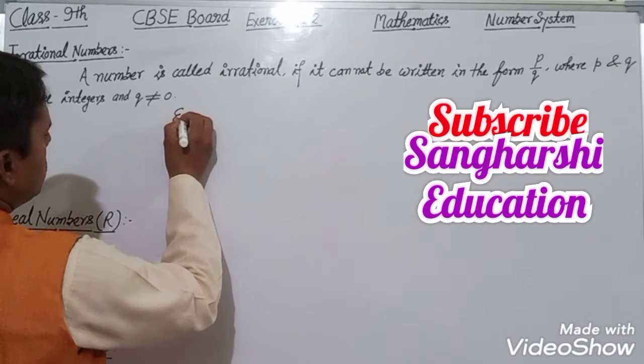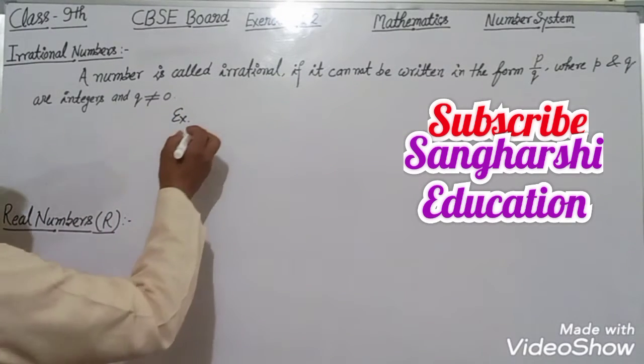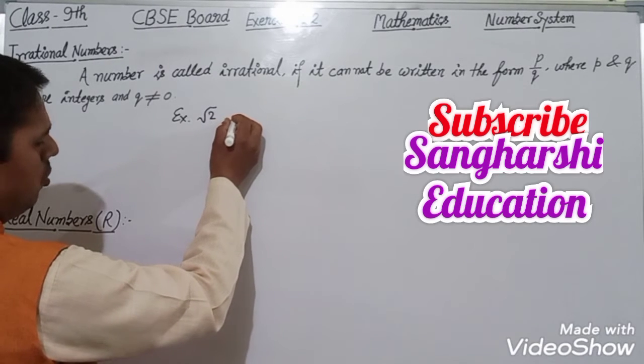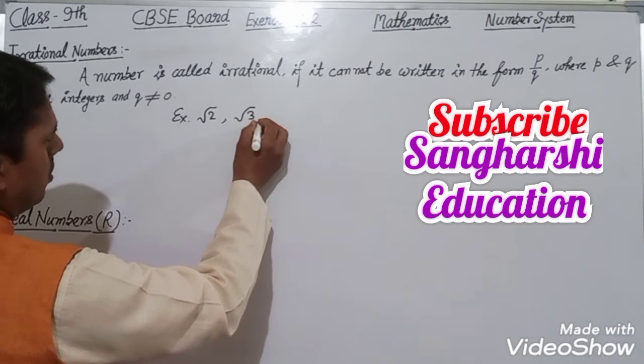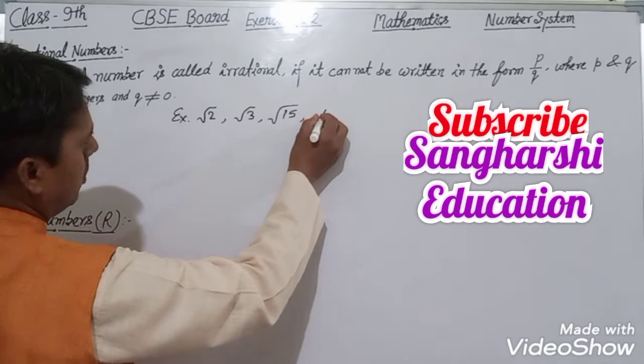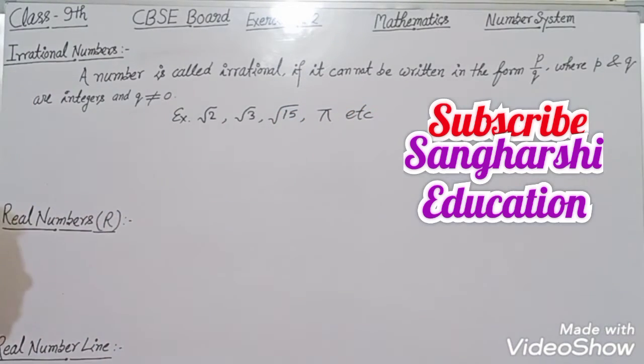These are some examples of irrational numbers: root 2, under root 3, under root 15, pi, etc. These are some examples of irrational numbers.